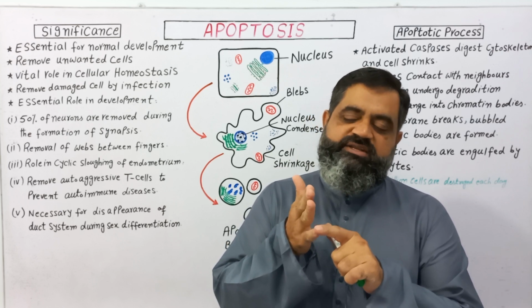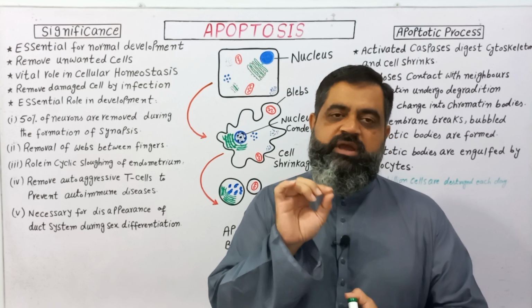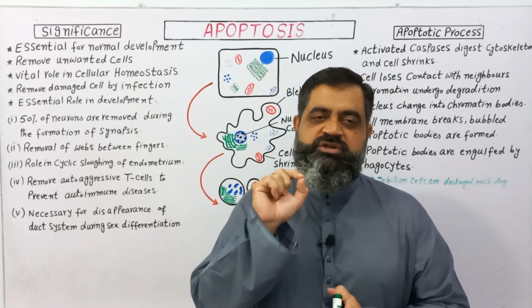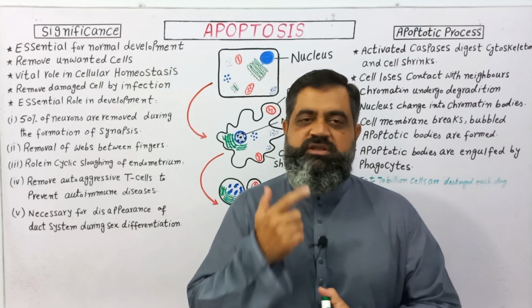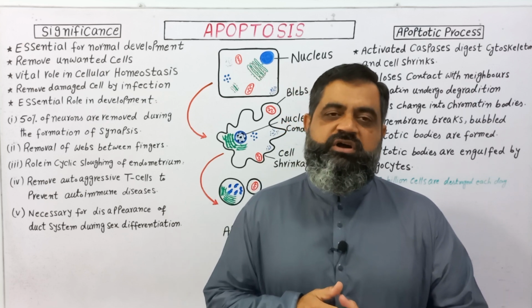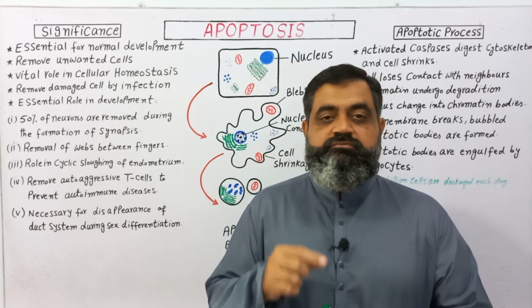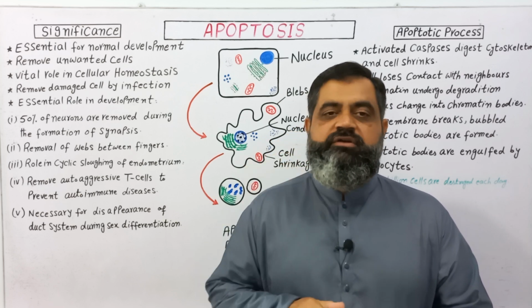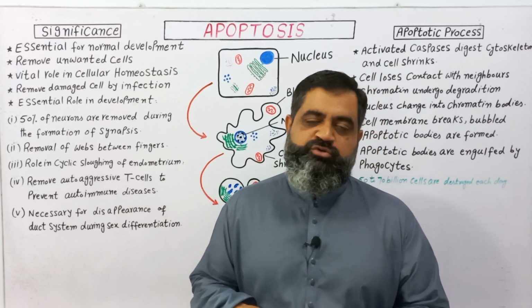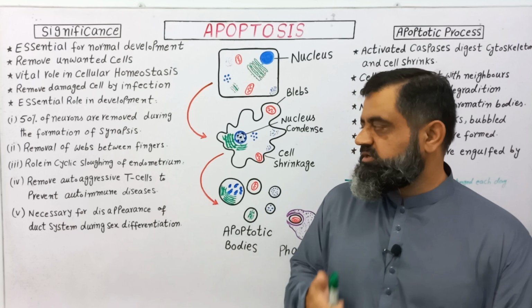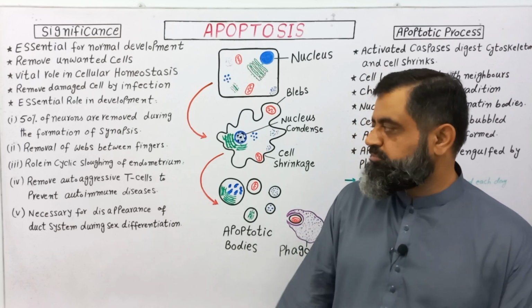They get separated from each other by apoptosis, by the removal of the cells of the web or the tissues present between these fingers. Similarly, our tongue separates from our jaw. Similarly, our lashes and eyebrows are separated from each other during development. So removal of webs between fingers also takes place with the help of apoptosis.